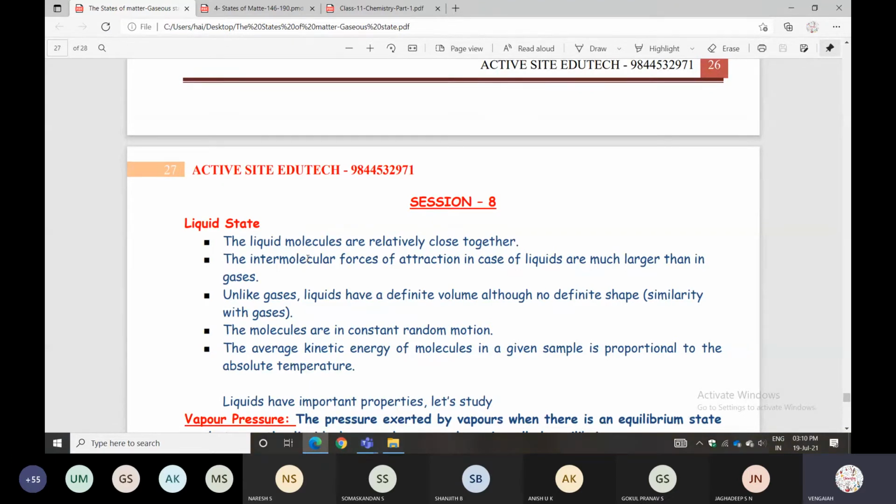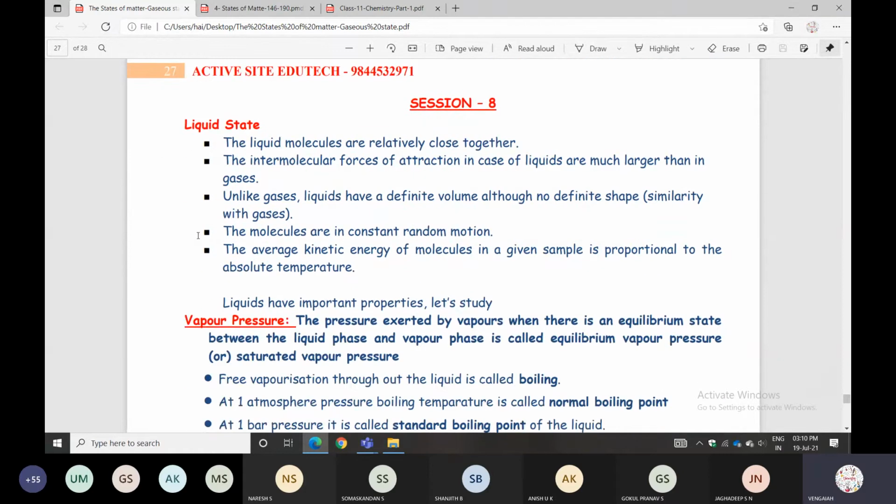Similar to gases, the molecules are in constant random motion. The average kinetic energy of molecules in a given sample is proportional to the absolute temperature. Next topic: what are the important properties we have? Vapor pressure, surface tension, and viscosity.